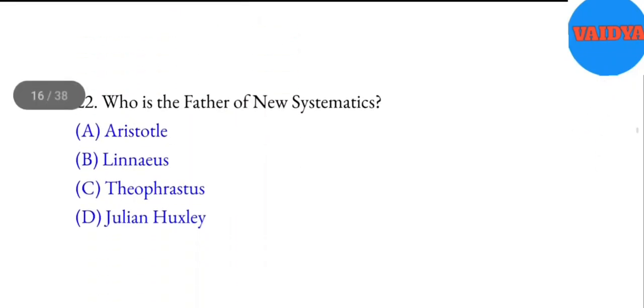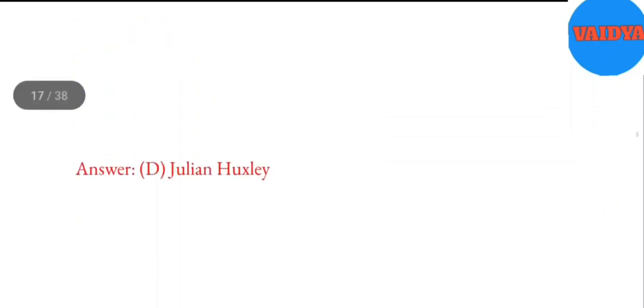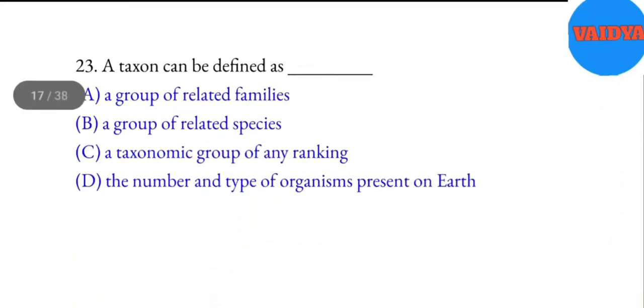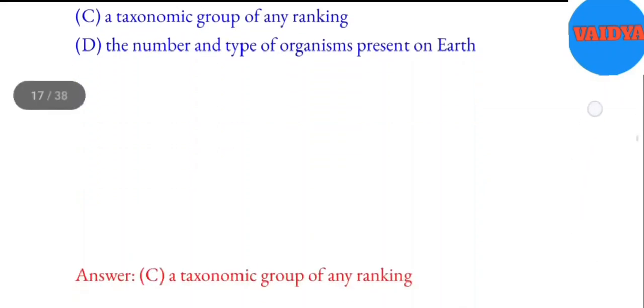22. Who is the father of new systematics? A. Aristotle. B. Linnaeus. C. Theophrastus. D. Julian Huxley. Answer, D. Julian Huxley. 23. A taxon can be defined as blank. A. A group of related families. B. A group of related species. C. A taxonomic group of any ranking. D. The number and type of organisms present on Earth. Answer, C. A taxonomic group of any ranking.